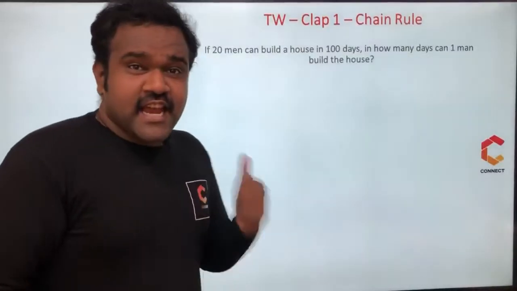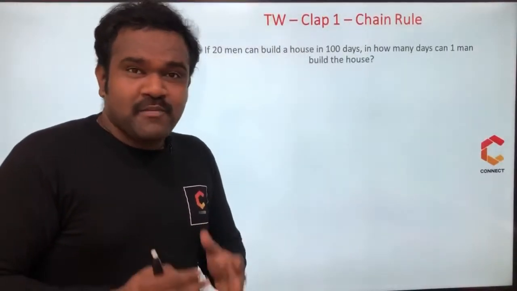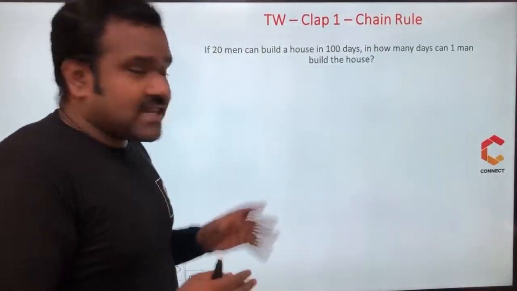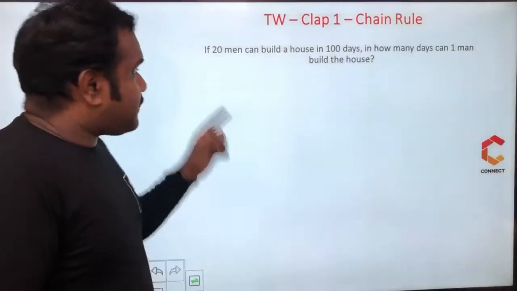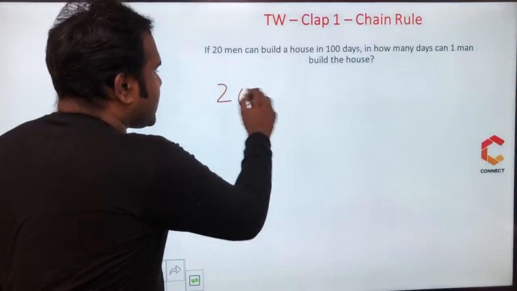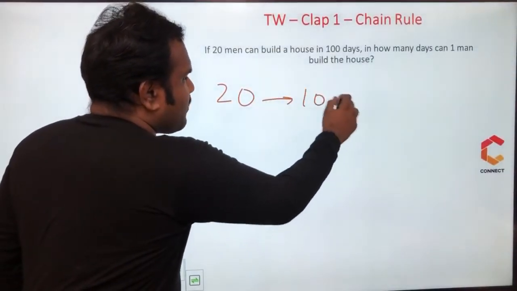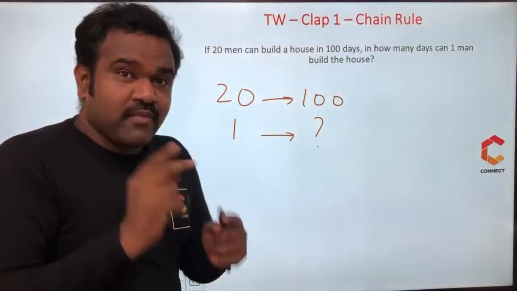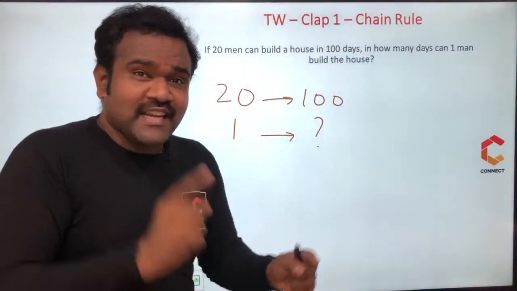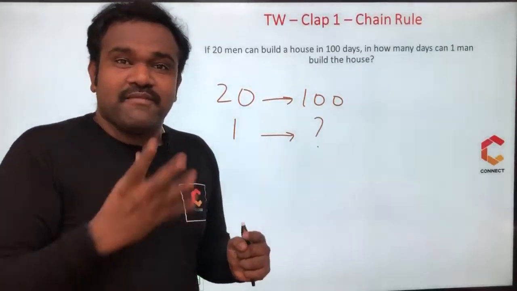Hey guys, in this chapter on time and work, we'll first be seeing the basic principle called chain rule. See this question carefully. If 20 men can build a house in 100 days, in how many days can one man build a house? 20 people can build a house in 100 days. In how many days can one man build a house? Please don't tell me 5 days.